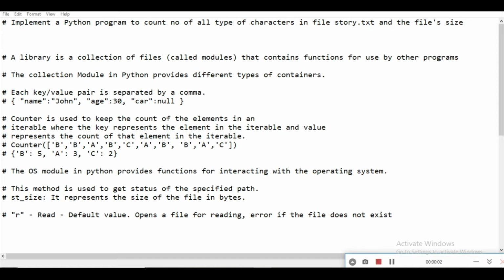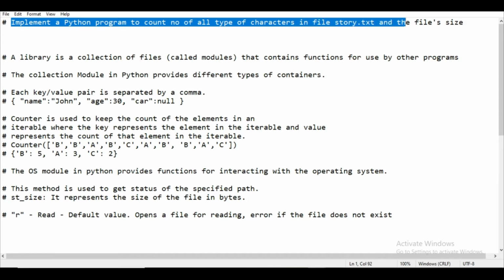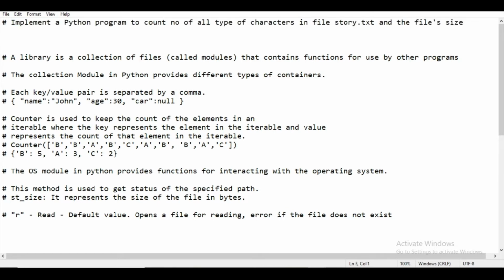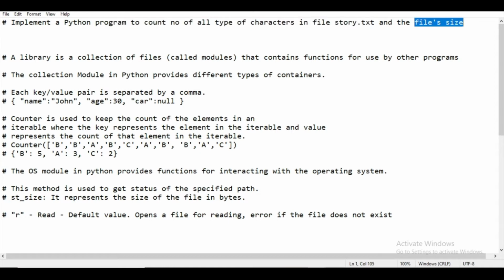Hello everyone. So today we are going to implement a Python program to count the number of all types of characters in the file story.txt and the file size. So basically we are going to divide our problem statement into two parts. The first part is a program to count the number of all types of characters in the file story.txt, and then what is the size of the story.txt.